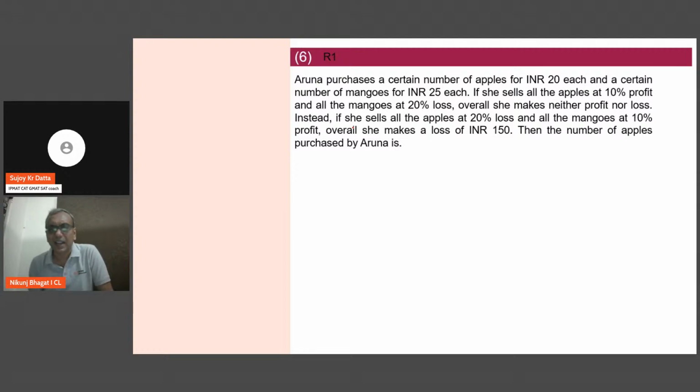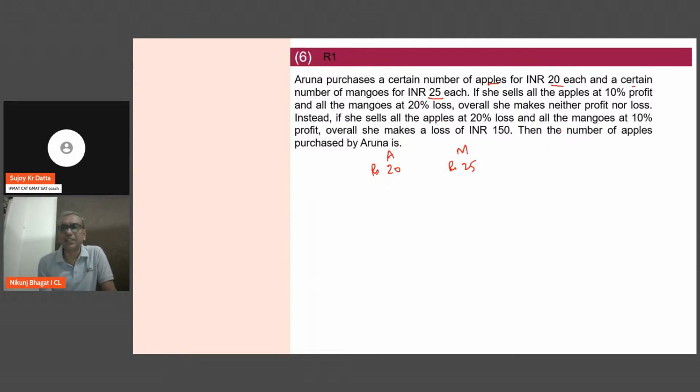Question 6 is slightly longish, but profit and loss is always something arithmetic. I mean, my favorite, and perhaps most of you would also agree with me that they are the ones to be always attempted and very seldom left. So a certain number of apples Aruna purchases at INR 20 and a certain number at INR 25. So at 20 rupees she is purchasing a few apples, I don't know how many, and at 25 she is purchasing a few mangoes. Apples, mangoes.